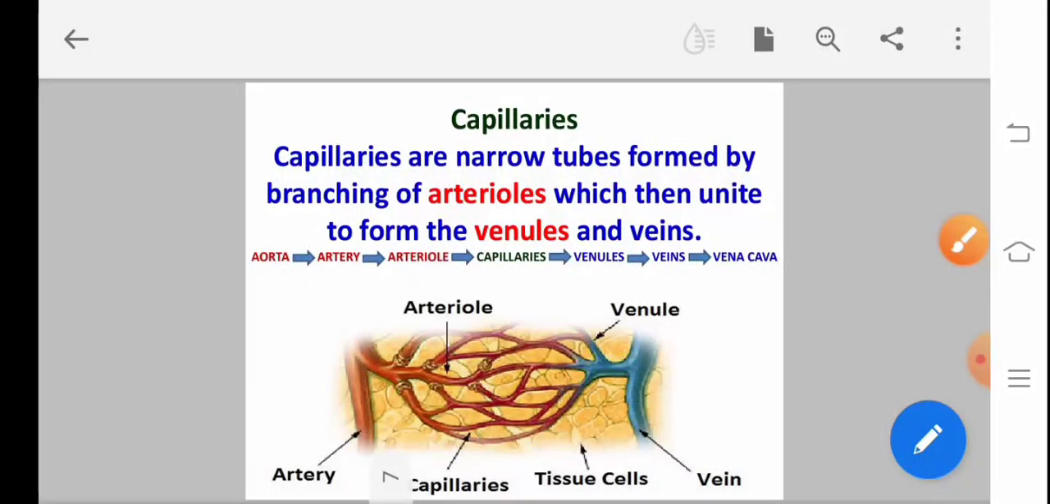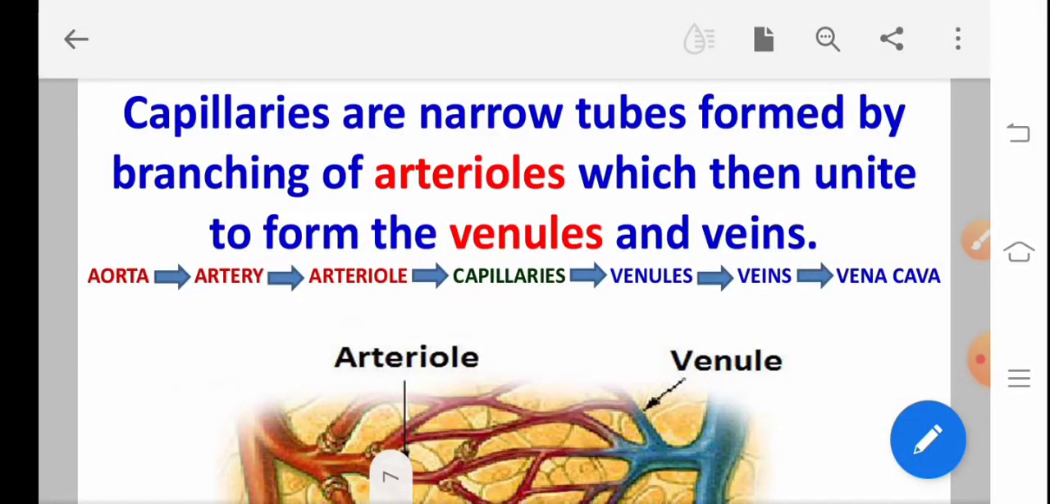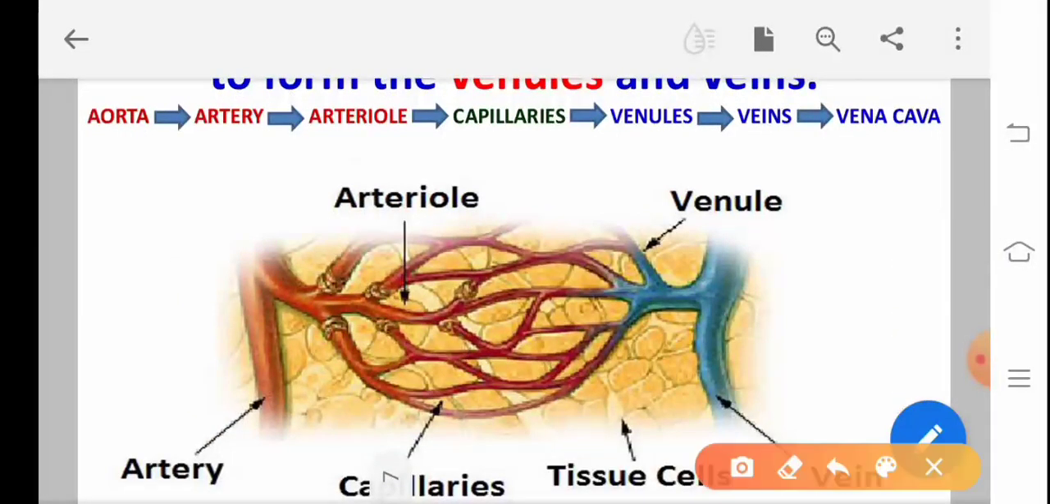Third one is capillaries. Capillaries are narrow tubes formed by the branching of arterioles, which then unite to form the venules and veins. The aorta, the largest artery, divides into arteries, then arteries into arterioles. Arterioles divide into capillaries. Capillaries supply oxygen and food to the tissues.